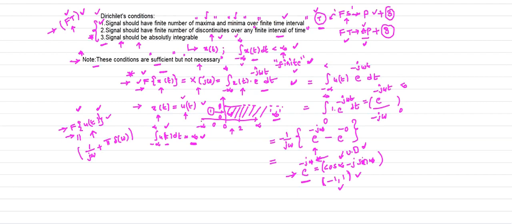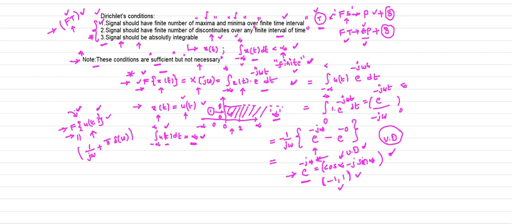You can easily see this: I took this formula and followed the procedure, and finally I get an undefined function. The reason is that u of t is not absolutely integrable. Even so, we can still find its Fourier transform by a separate method.